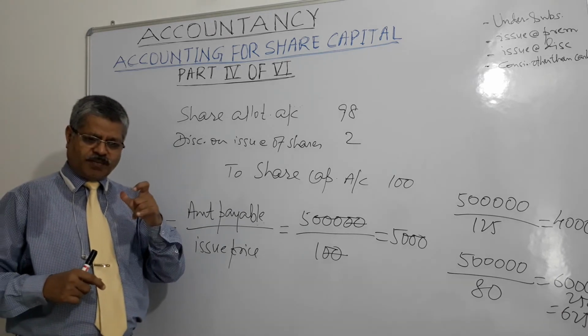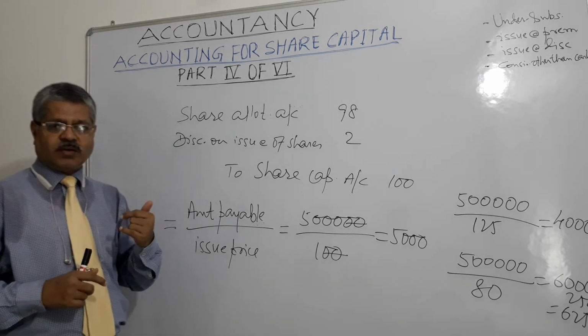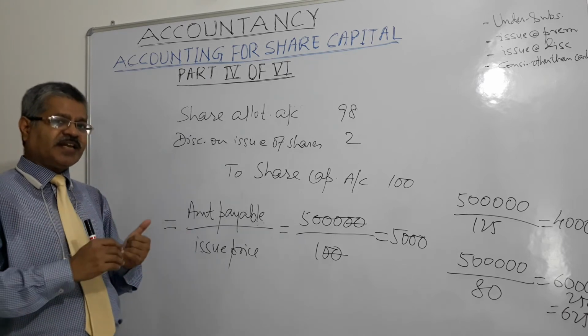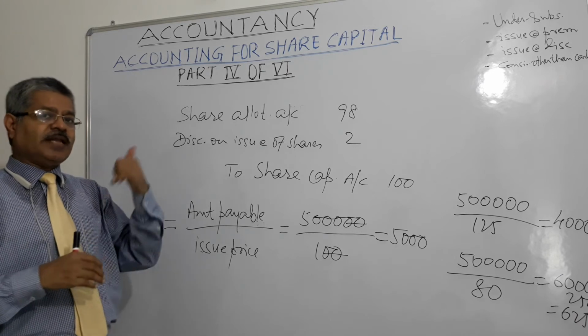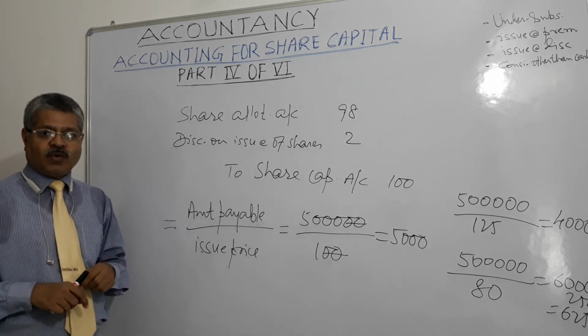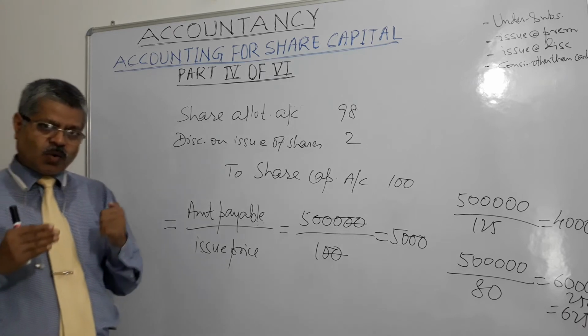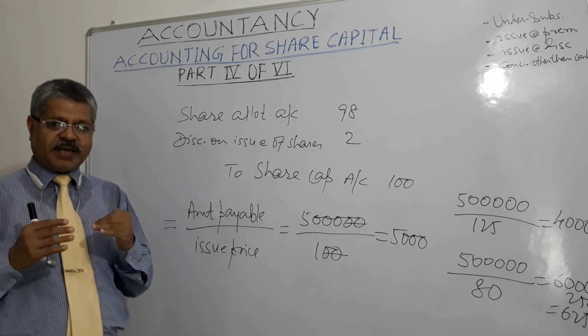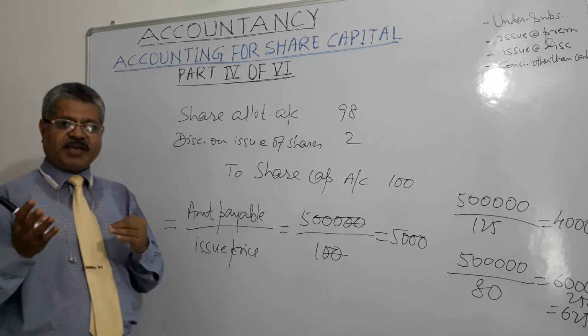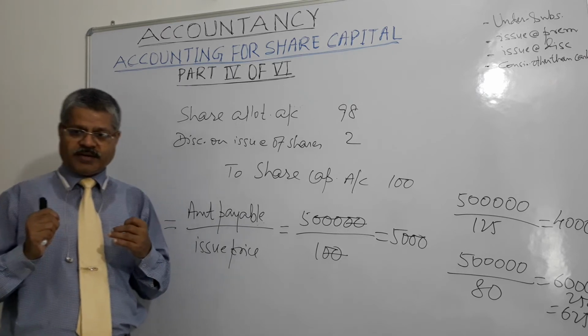And the amount of premium is shown under securities premium account, which reflects under equities and liabilities on the liability side of the balance sheet of the company, right? Premium could be called with application money also, right?